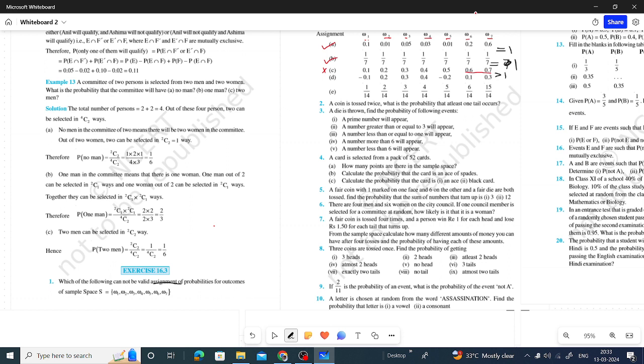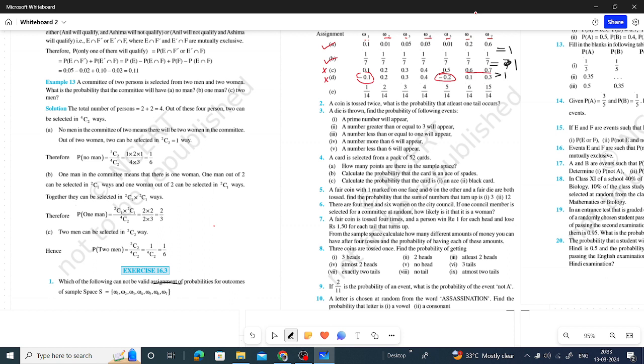And here you can see a negative probability is given. Probability cannot be a negative number. A negative number is assigned to an outcome, therefore it cannot be a valid assignment. Similarly, because of minus 2 here, negative probabilities cannot be valid.